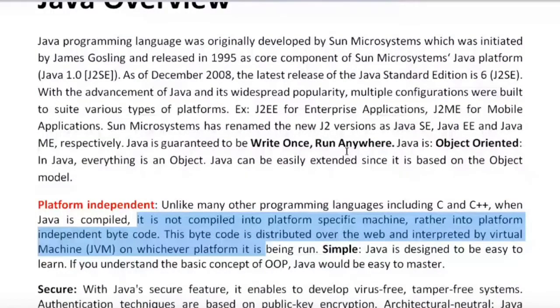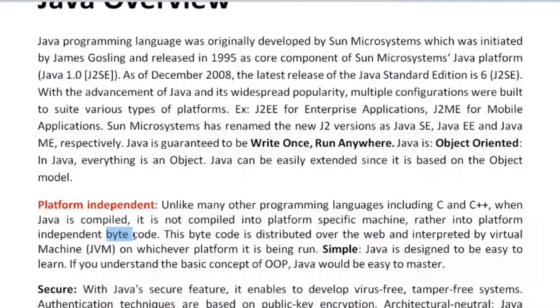It only knows about binary code. It doesn't know that it is English or what you have written. So when you write a Java program and it is compiled, it is converted into machine-understandable code, which is known as the bytecode.